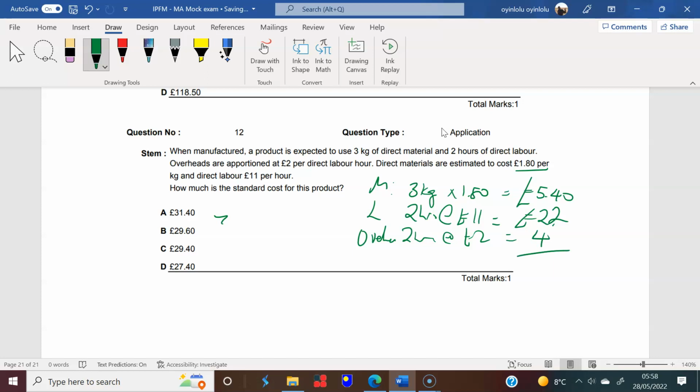Let's add all that together: £5.40 plus 22 plus 4 is 31.4. Let me just do that again. £5.40 plus 22 plus 4 is 31.4. So your answer there is A.